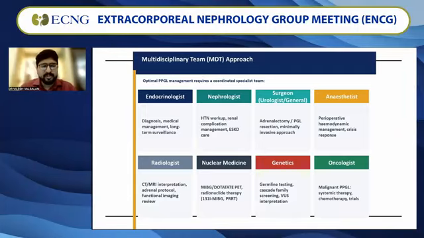First of all, it's not a single team approach. It is a multidisciplinary team. You have endocrinologists to understand the hormone levels for us. The nephrologist looks at the hypertension workup. The surgeon looks at the surgical part. Anesthesia has a lot of importance in handling the tumor during the surgery. The radiologist will give us the interpretation on imaging. Nuclear medicine will help us with the DOTATATE PET scan. Genetics will tell us about the 40% germline, which particular type of mutation it is. Oncologists will treat the disease if it is malignant. So it's a multidisciplinary team approach as far as pheochromocytoma is concerned.